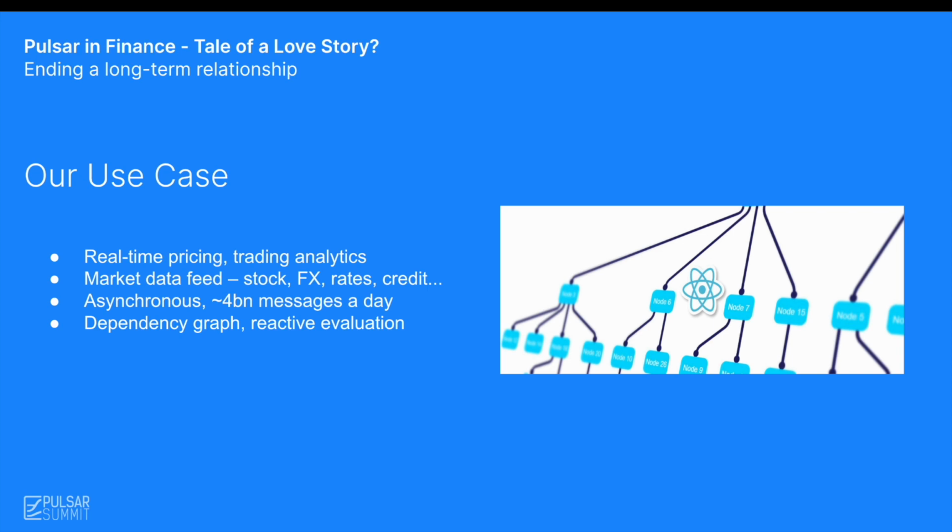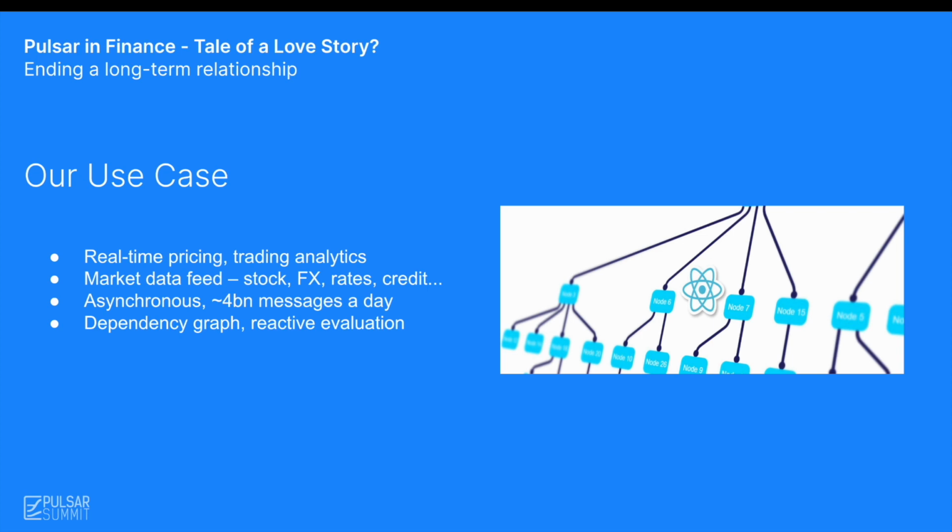Inside, the name of our platform is a large system with various use cases for messaging. One of the main use cases is the consumption of real-time market data feeds, which means we are processing around 4 billion messages a day today. You can actually imagine the system as a giant dependency graph. Data is streaming through this graph. The roots of the dependency graph are the various data sources. They can be static or market data. The nodes in the graph are calculations carried out asynchronously.